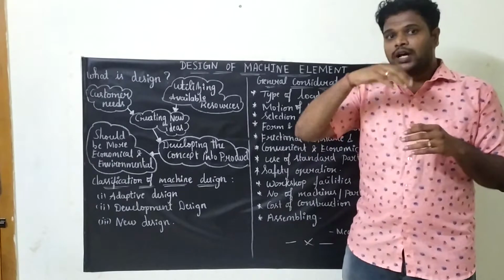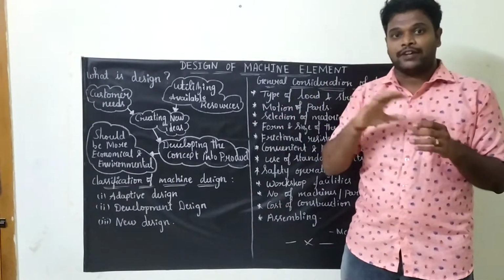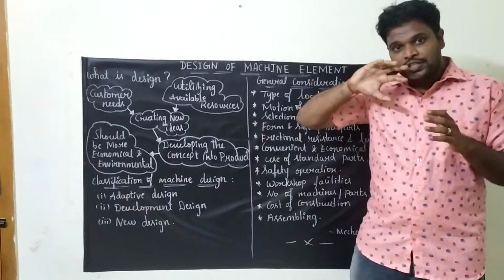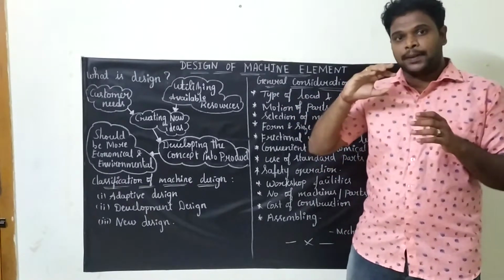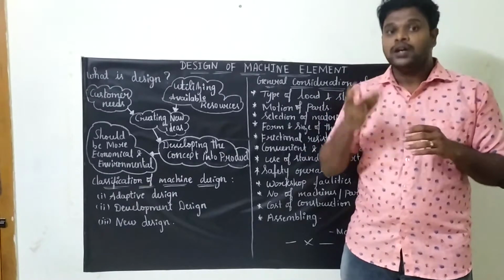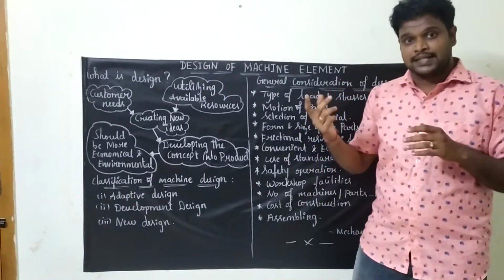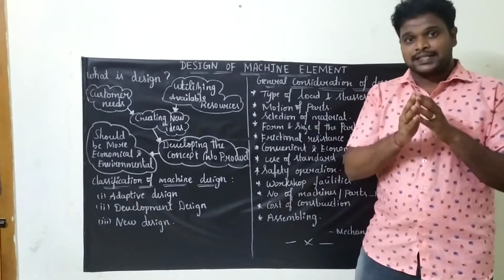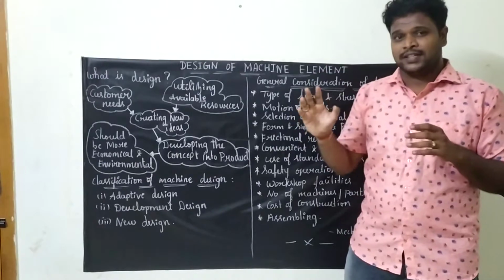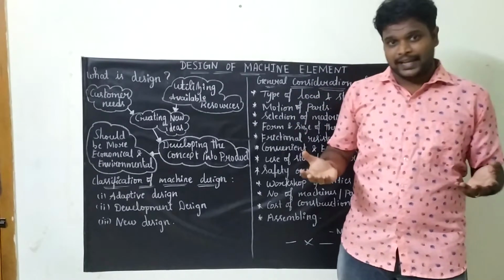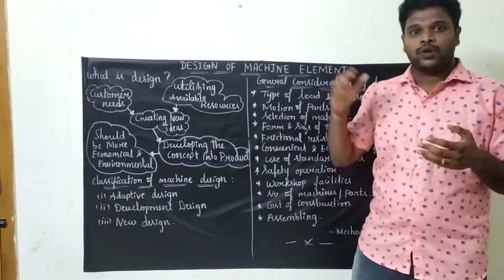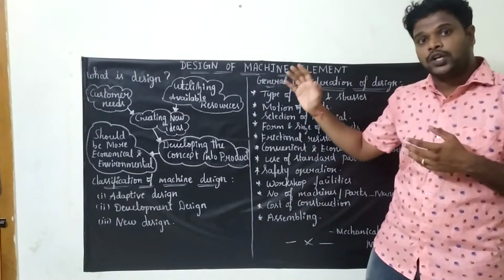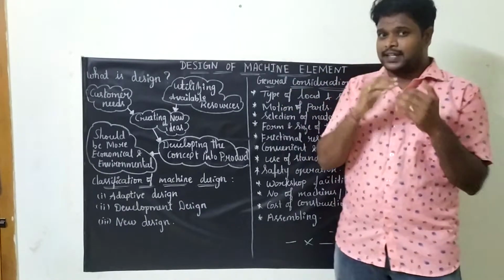So in order to overcome these things, today they have developed a concept called design. Before manufacturing a prototype, you need to design a product or component or machine, and after that you will go for an analysis, and then only you will manufacture the prototype. If you do these things, then there won't be any losses in material, man or time. So in order to save these things, we go for designing a product before manufacturing. Before manufacturing, we will be focusing on design parameters or design considerations.